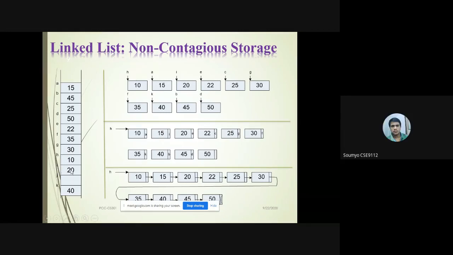Is it visible? Yes, sir. Yes, sir. Visible. So at position I, 20 is stored.